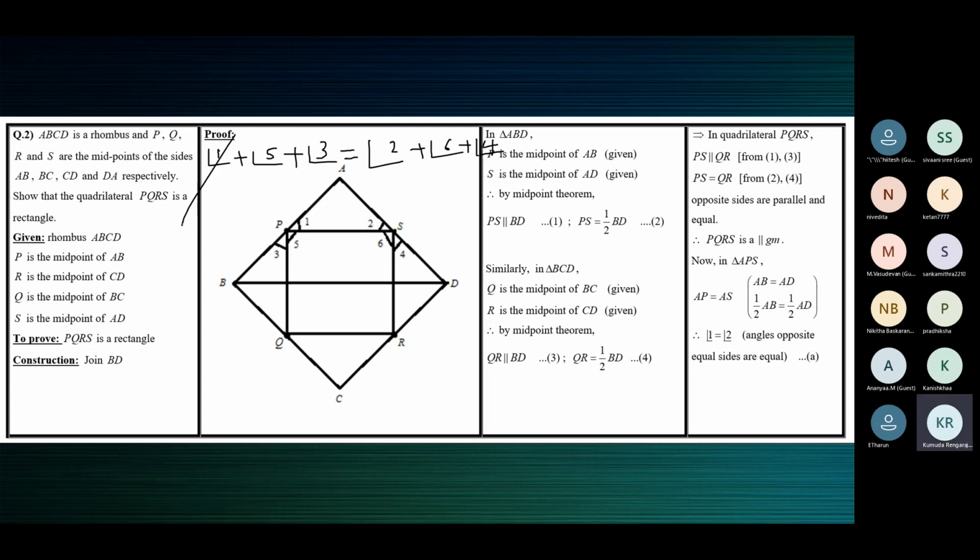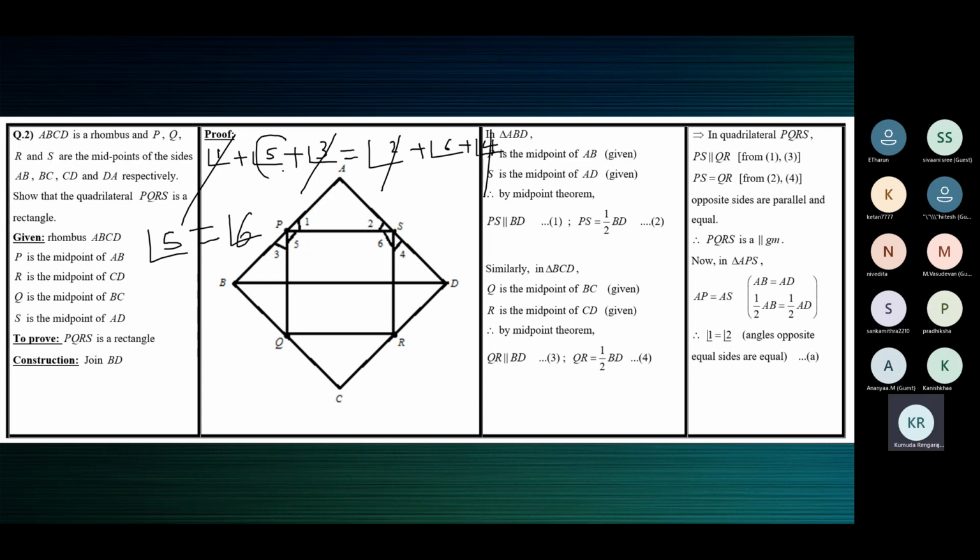You can cancel angle 1 and 2 on both sides because they're equal. We proved that 1 is equal to 2 by the isosceles triangle property. You can cancel 3 and 4 on both sides because we proved that 3 is equal to 4 by CPCTC, since the triangles are congruent. You cannot cancel 5 and 6, we don't know that they are equal. So we get the result: angle 5 is equal to angle 6.